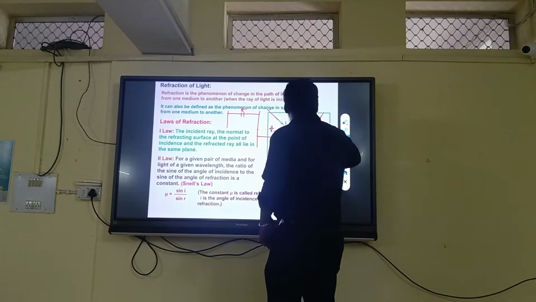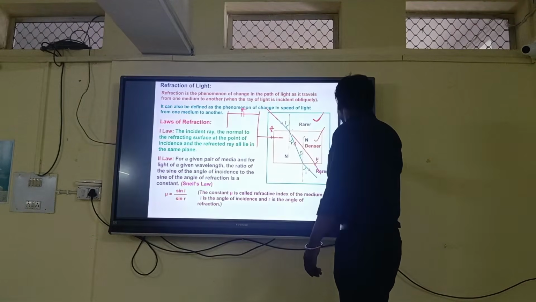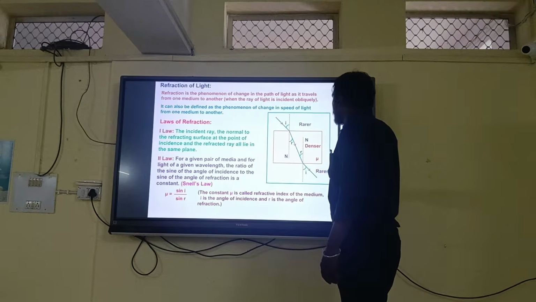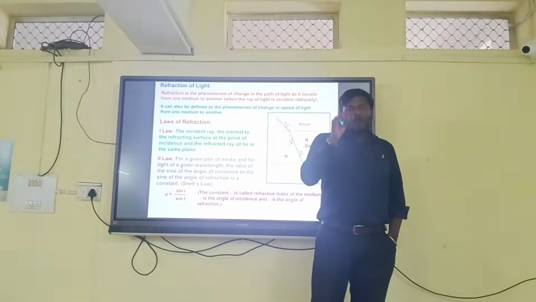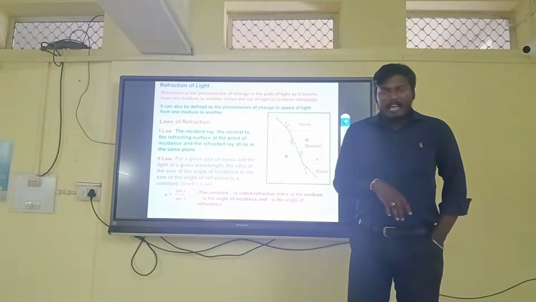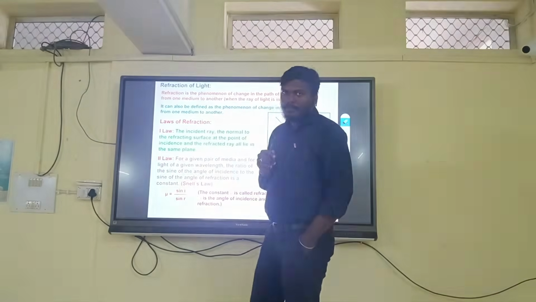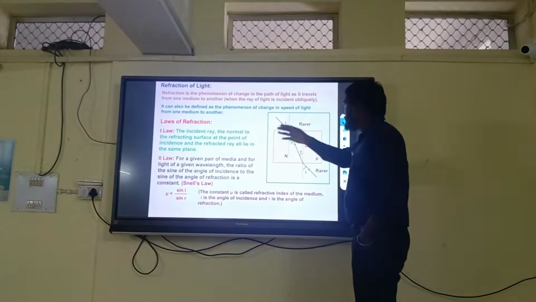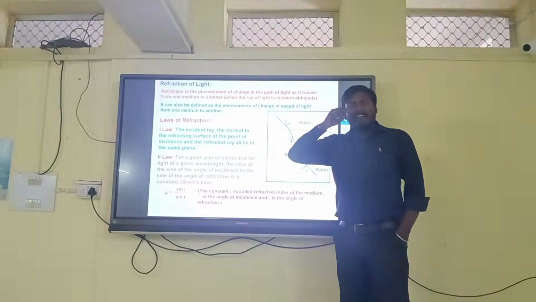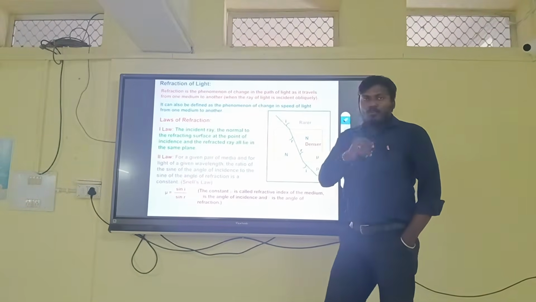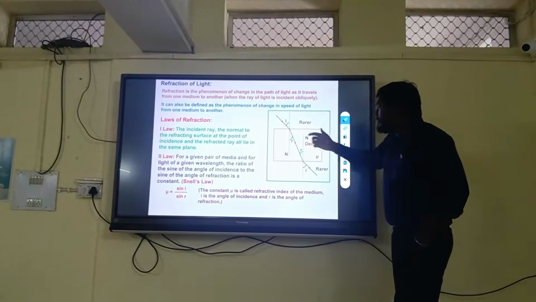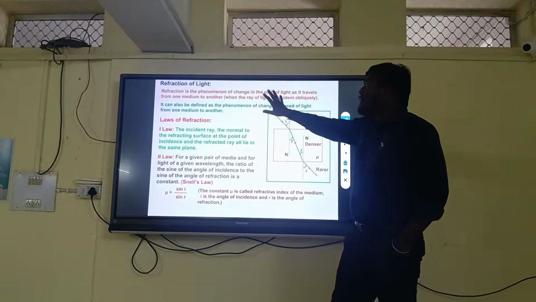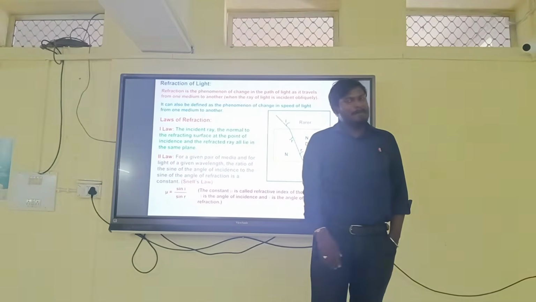So whenever light travels from one medium to another medium, that is a phenomenon which is called refraction. Whenever light tries to minimize its time taken to cross a distance under this condition, from one medium to another medium, it shows a phenomenon which is called refraction. Now, what happens in refraction?